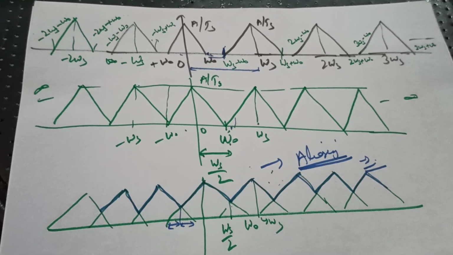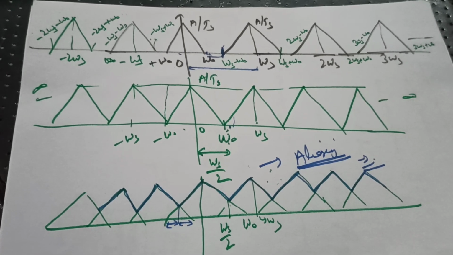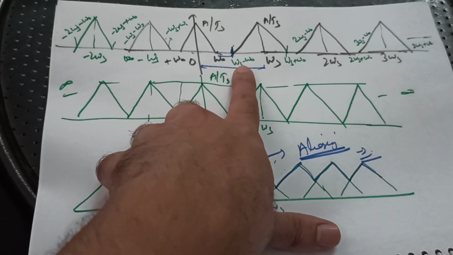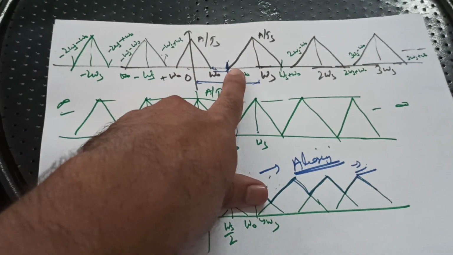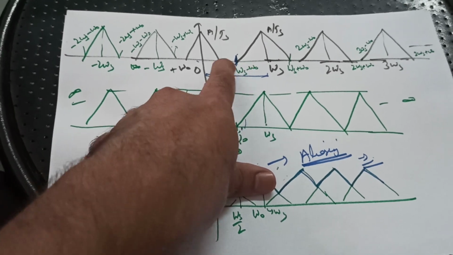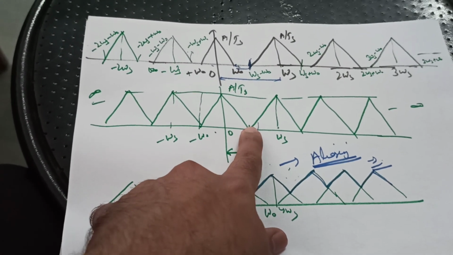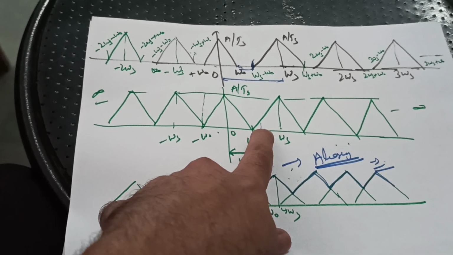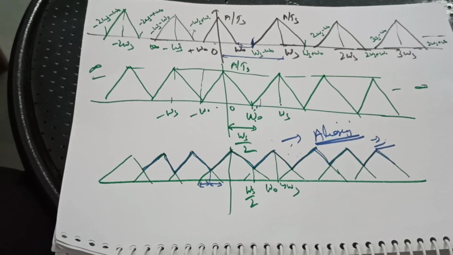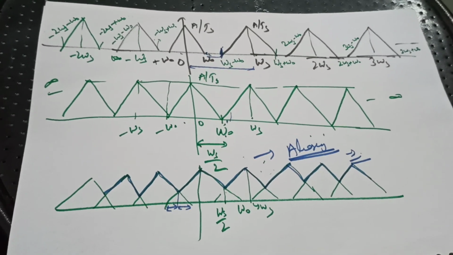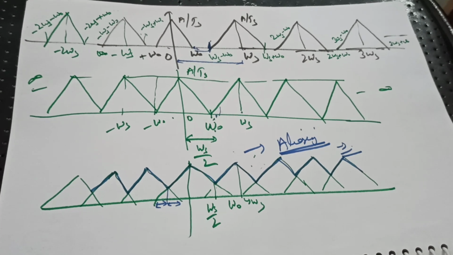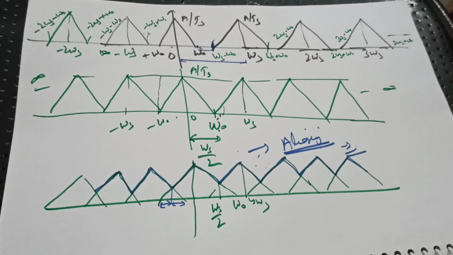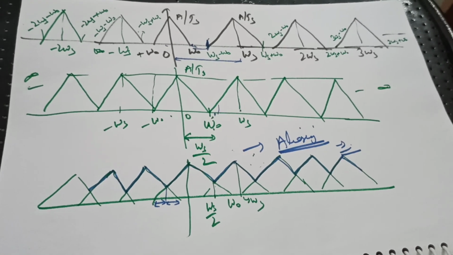And after that, one more very important thing is that, have a look at this omega naught and omega s minus omega naught. If you look carefully, then the maximum it can extend backward is till this point. That is omega naught, and this is omega s minus omega naught. So I can say one thing: I can obtain the Nyquist frequency, and that is very important. But I think that the lecture time is not enough for discussing the Nyquist frequency. I will discuss the Nyquist frequency in the next class.